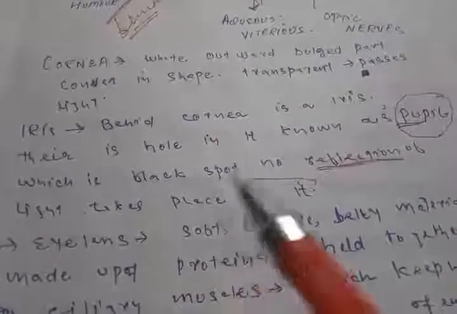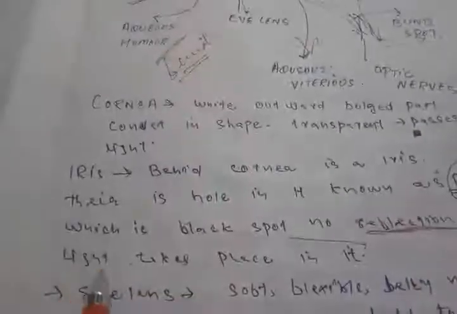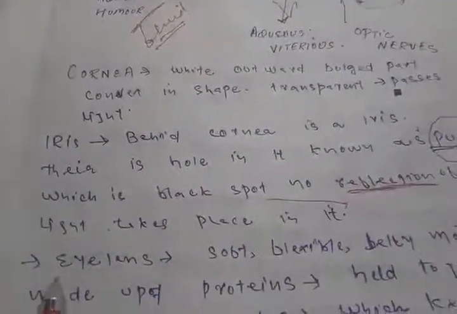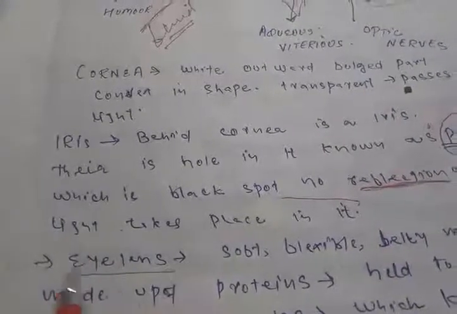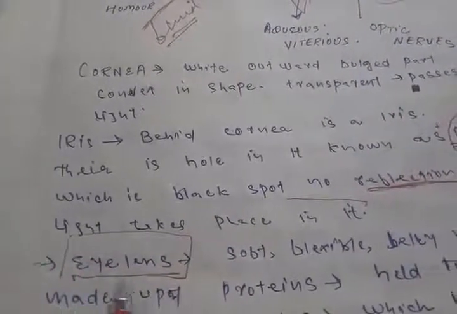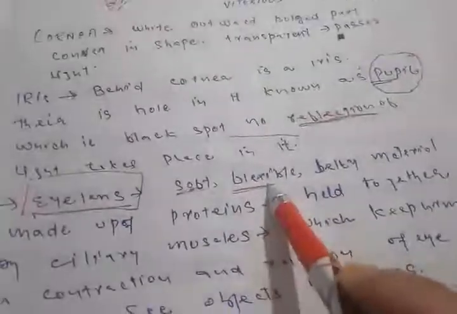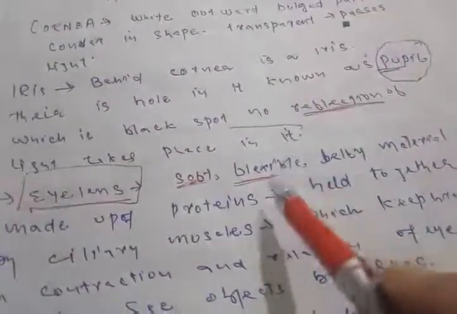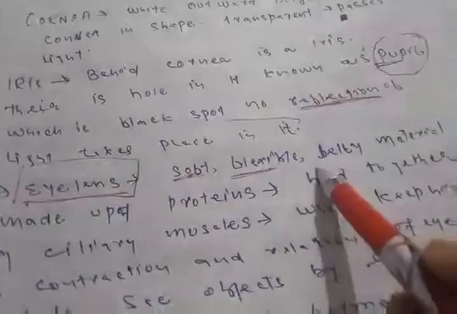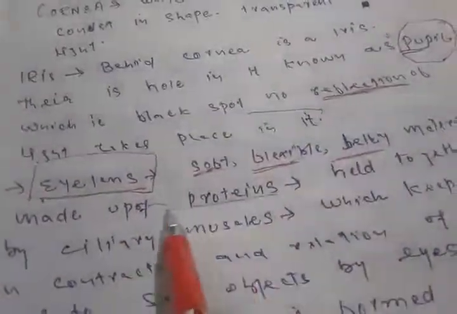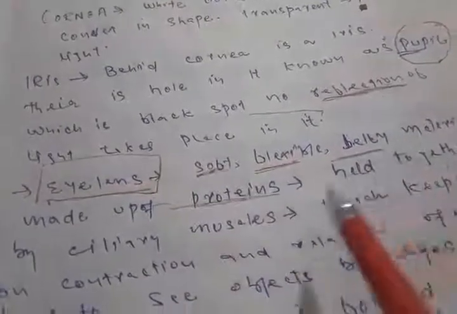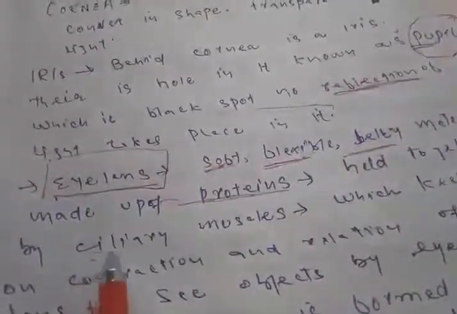Behind the iris and the pupil there is an important part of our eye. Every part of the eye is very important, and the eye lens itself has a great deal of importance. The eye lens is soft and flexible. Flexible means it can move here and there within its orbit. It is a jelly-like material made up of proteins, and it is held in position with the help of the ciliary muscles.